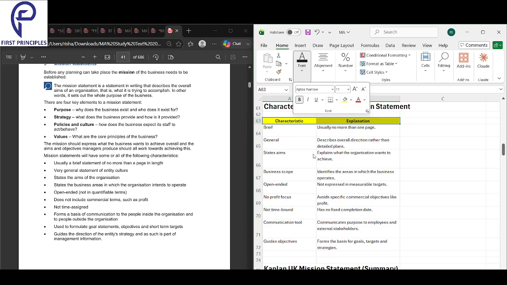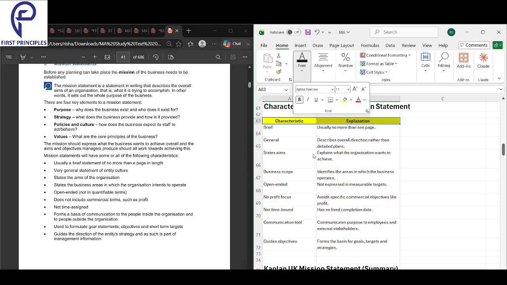Next, open-ended. No exact numbers or targets. It's very flexible. Next, no profit focus. It doesn't directly say we want profit. Not time bound, no deadline. It's an ongoing process. It is a communication tool: it tells the employees and the outsiders what we as a company stand for, and guides objectives. It's the basis for setting goals, targets, and strategy.